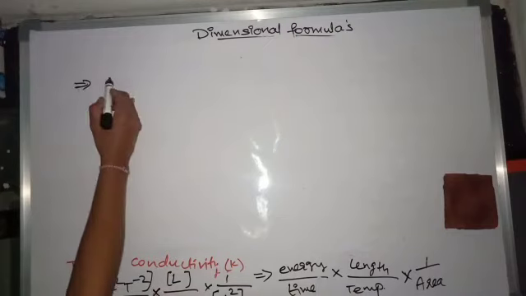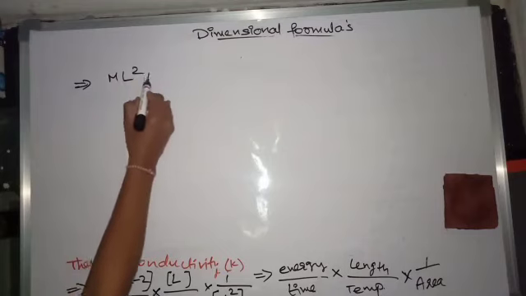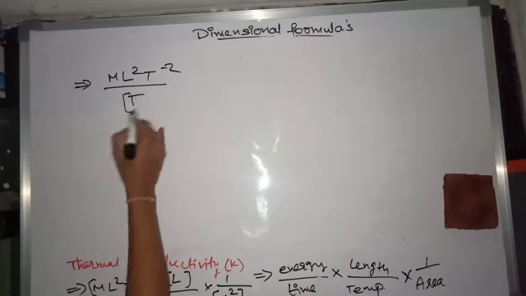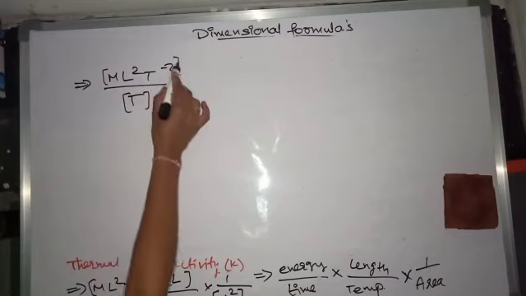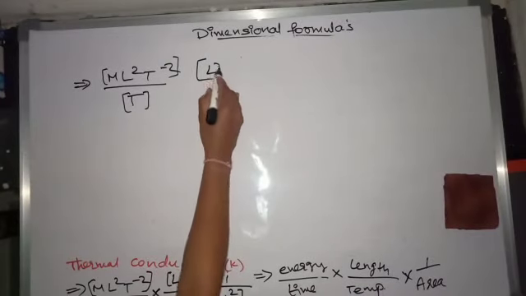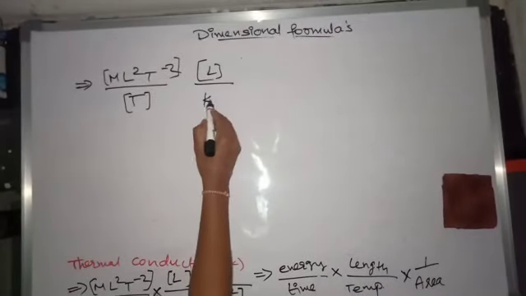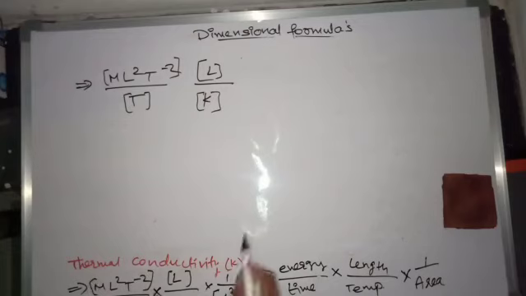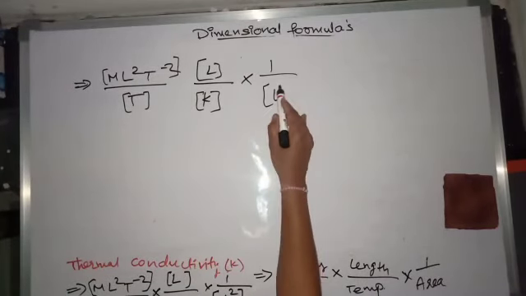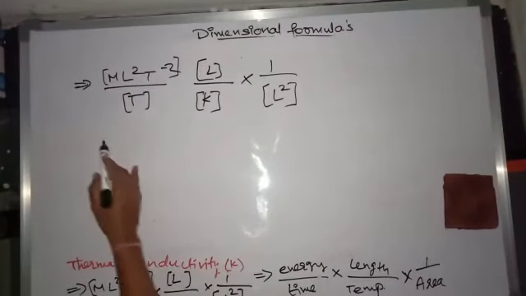Okay, expression for energy is M L2 T power minus 2, and for time T, into length L divided by Kelvin, temperature, into area, which is 1 by L square. We just now solve this.